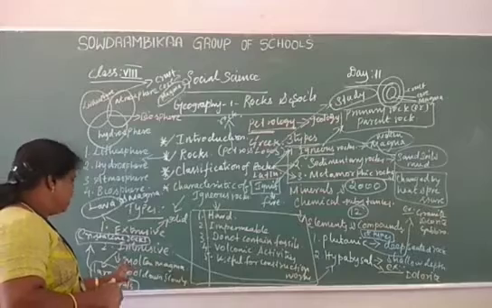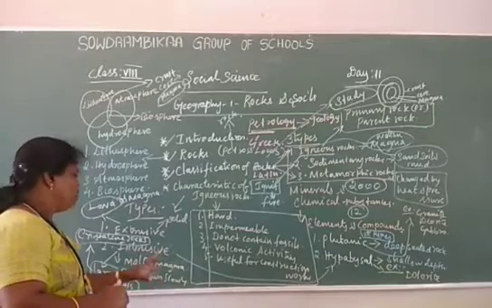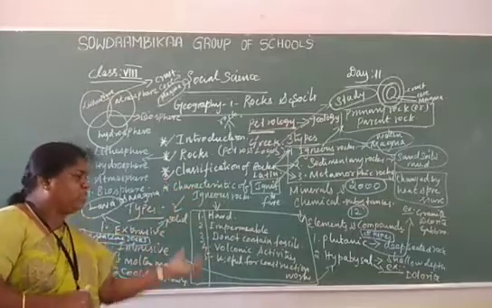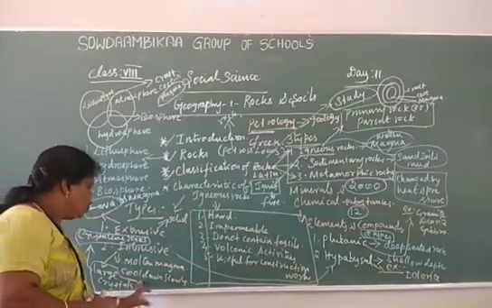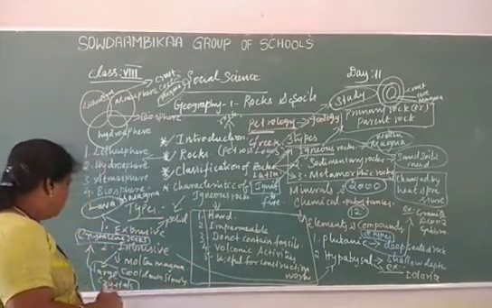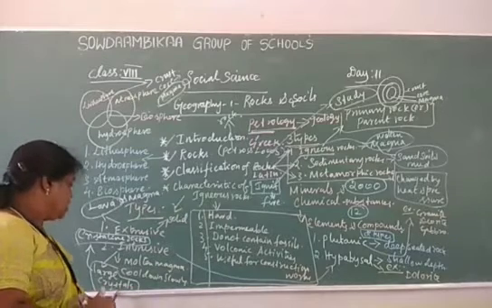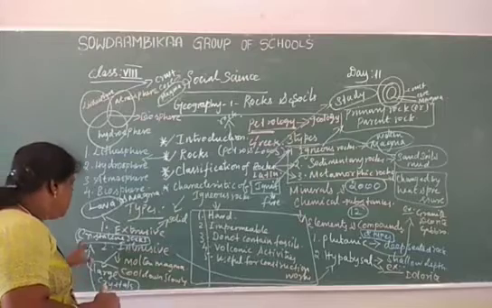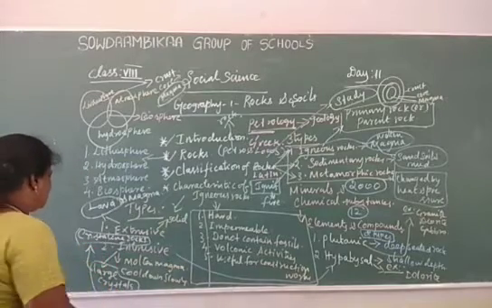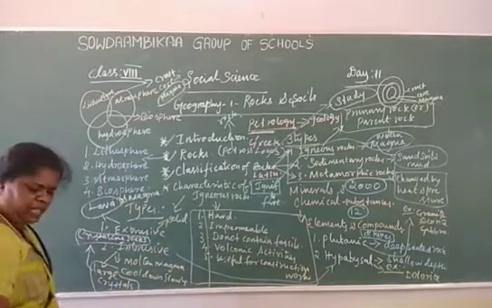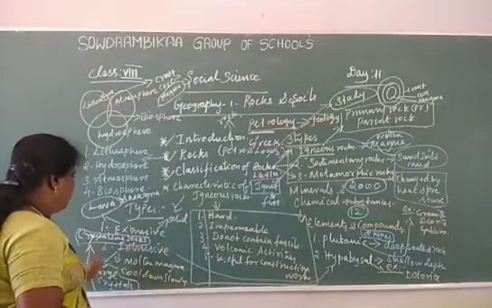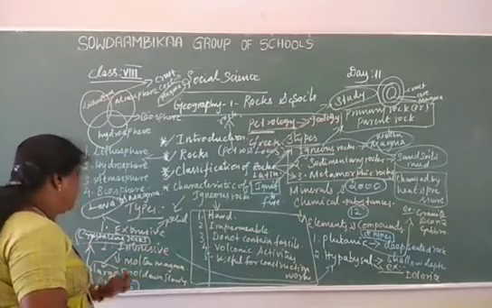Intrusive means it cools down slowly from under the earth, and it forms large crystals. So another name is crystalline rocks. Another name of the intrusive rock is crystalline rocks.